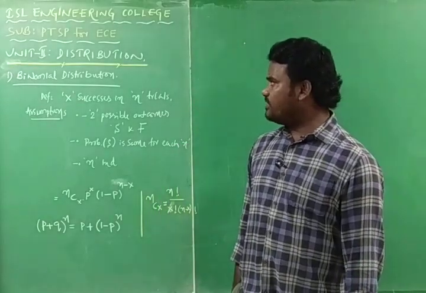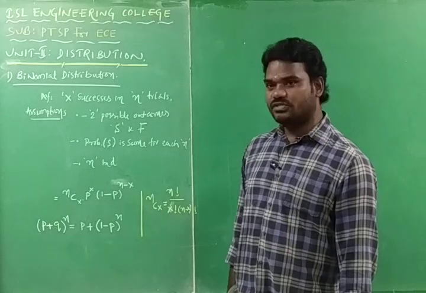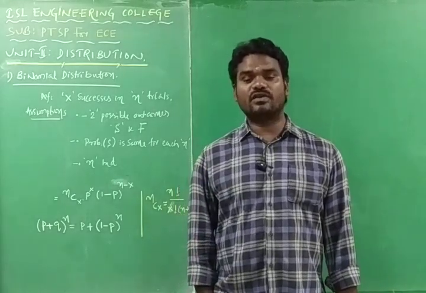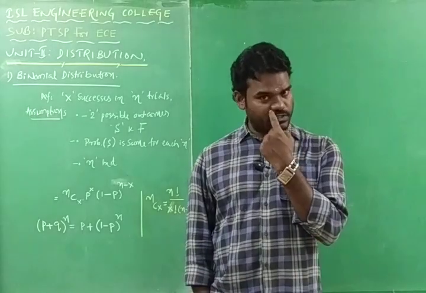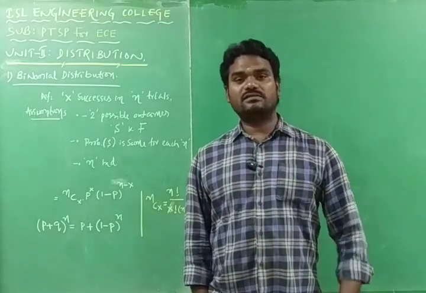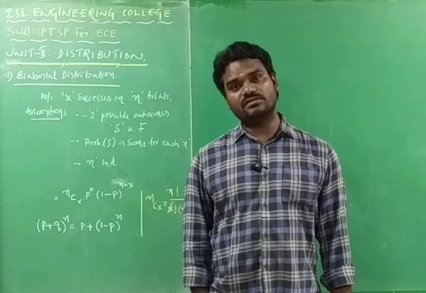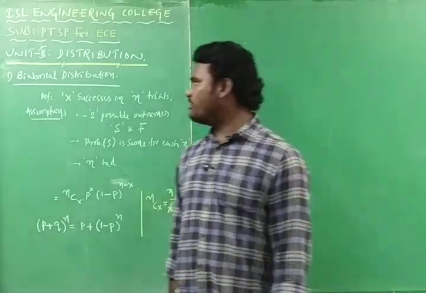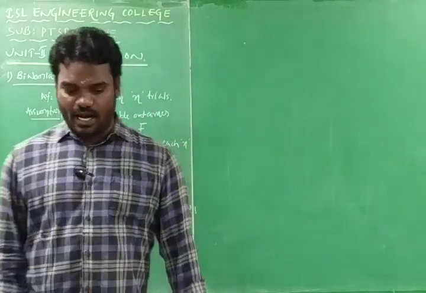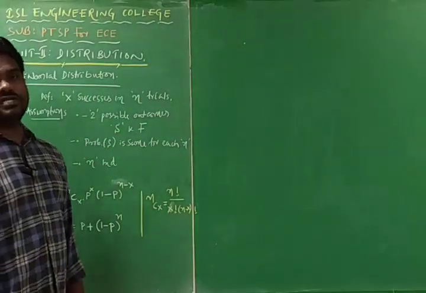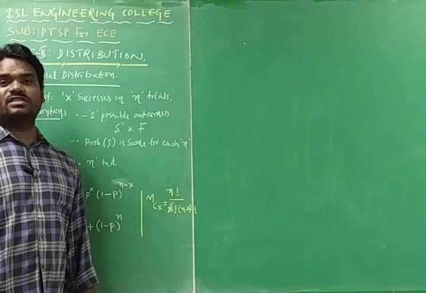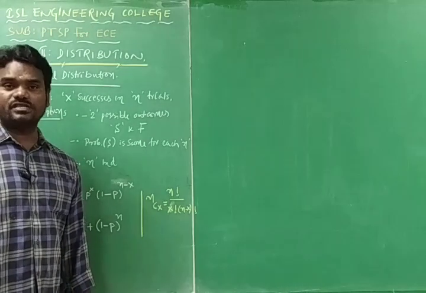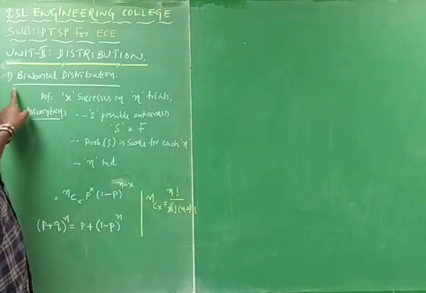In this second unit, we are going to study the various distributions, and by using those distributions, we are going to study the probability of successful events and the probability of failure events in n number of trials. When we study the probability with respect to successes and failures, that particular distribution is named the binomial distribution.